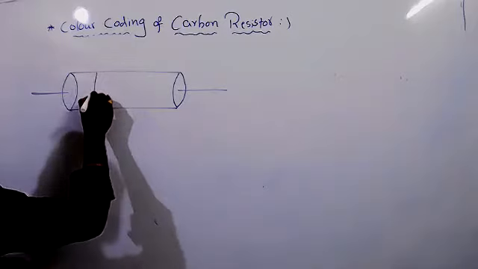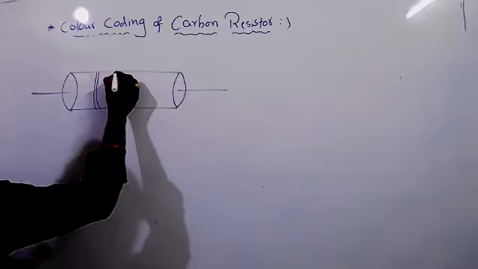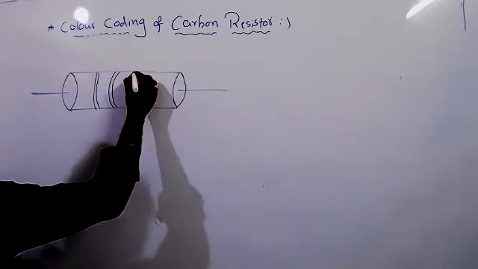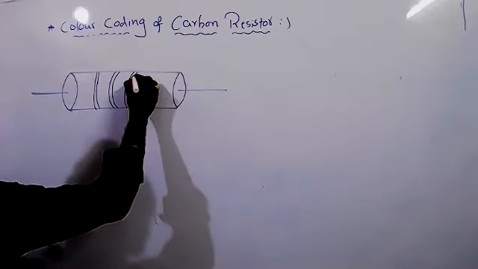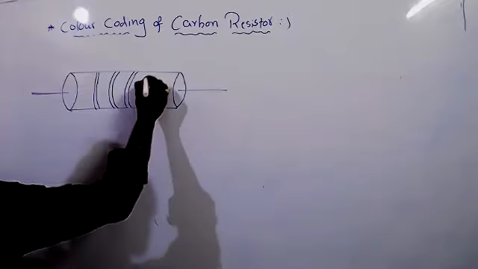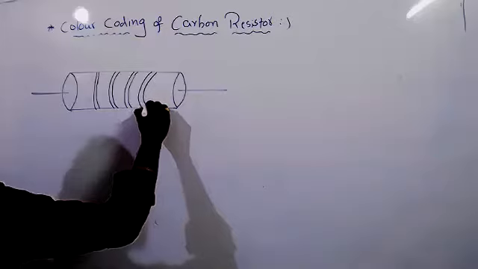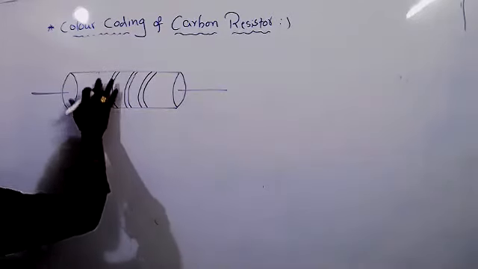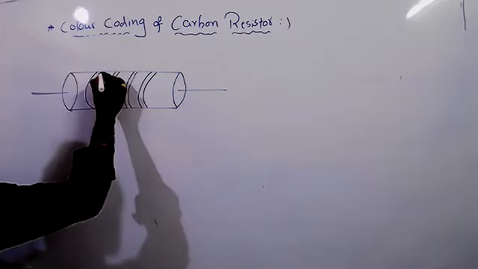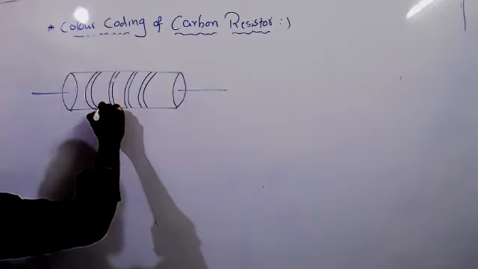There are 4 bands for the resistor: first band, second band, third band, fourth band. There are 4 bands. Each and every resistor has 4 bands.